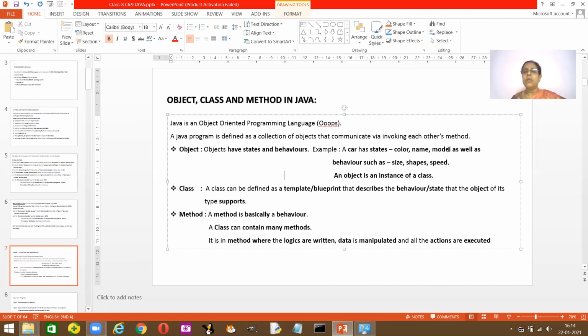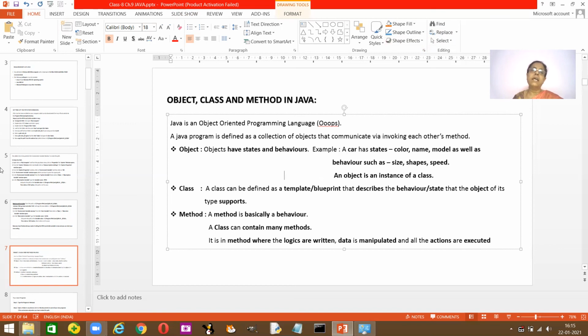Instance of class means all these things, whatever comes on the car. You have different models of car, you have Maruti, Rolls Royce, and whatever it is. So these are the different types of cars. If you talk about birds, there are different types of birds like crow, sparrow, pigeon. Bird would become the class, and the different types of birds, that is the different objects, are all instances of the class.